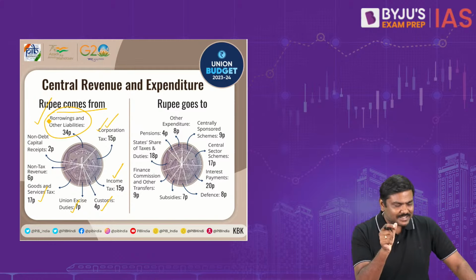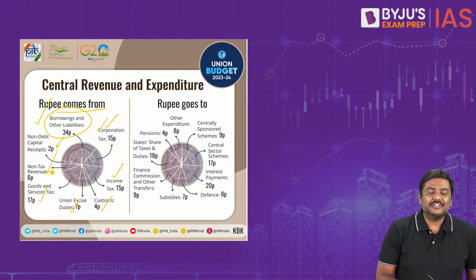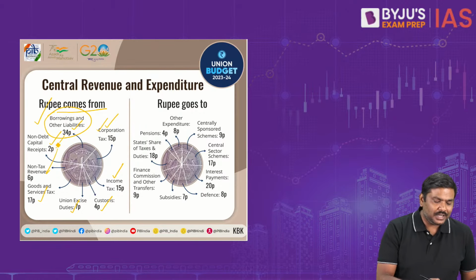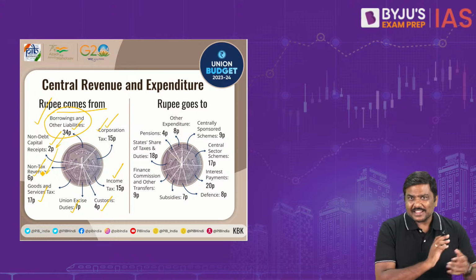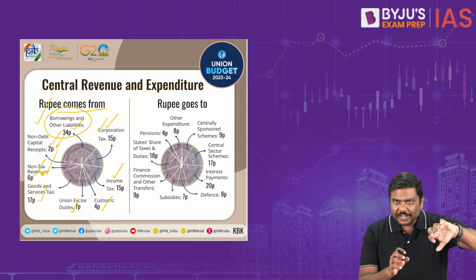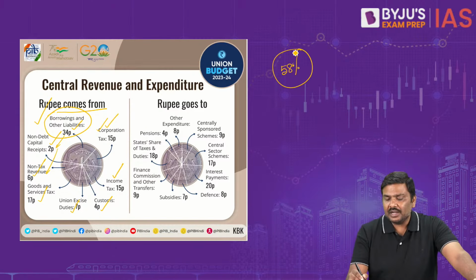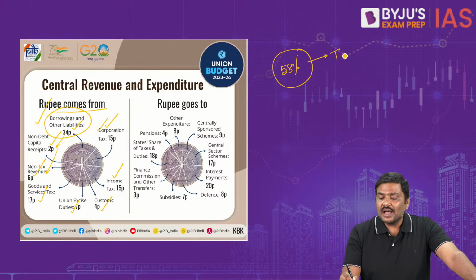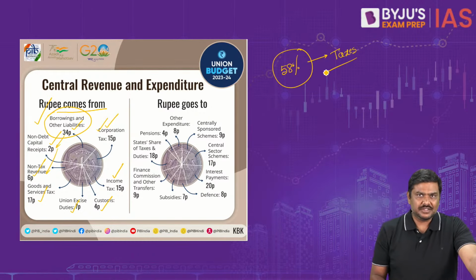But take the taxes in summation, you will realize that if you basically deduct these three, that is 34 to 36, 36 plus 6, 42. These are non-tax receipts. If you remove 42, you are left with 58% of the incomes or the receipts collected by the government as per the estimates in the form of taxes, either direct taxes or indirect taxes.